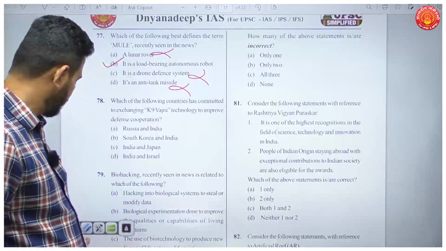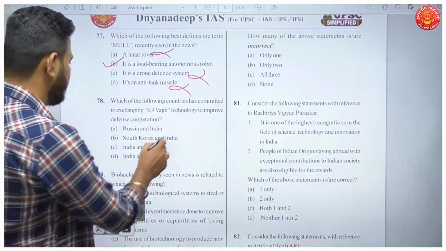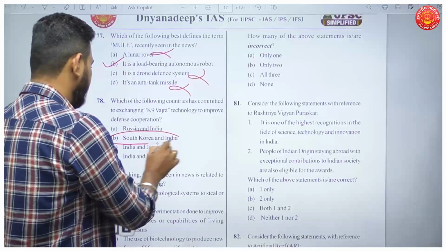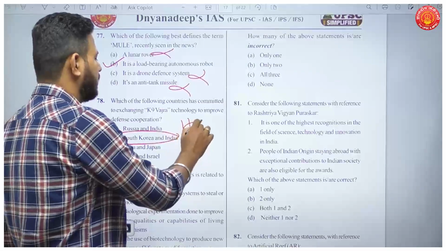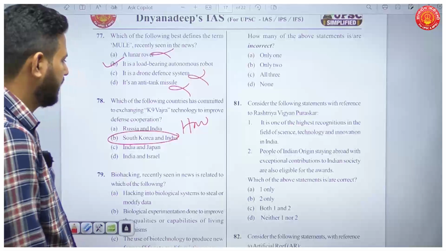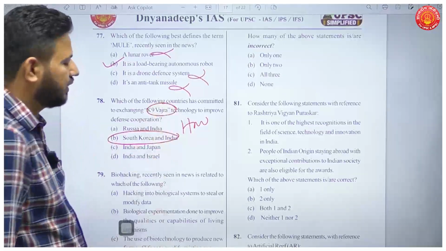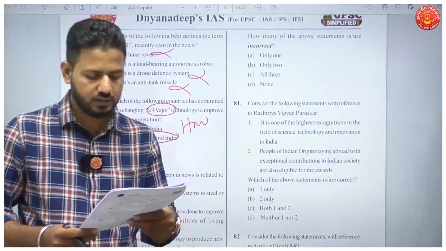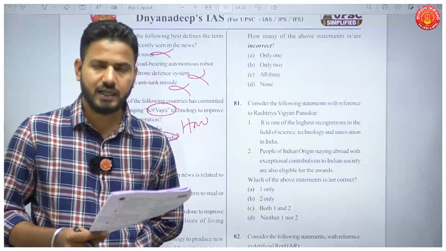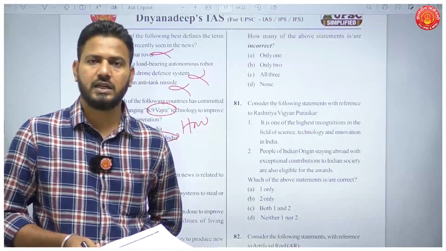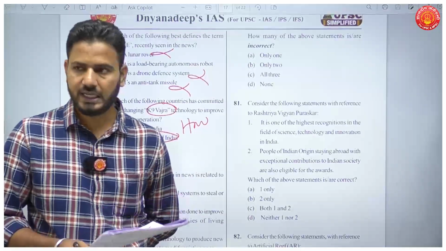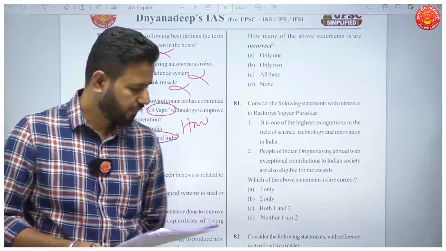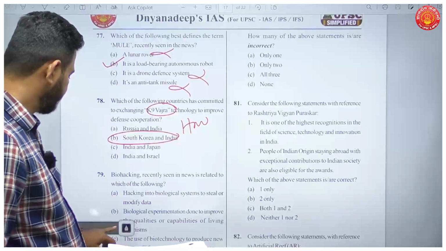So the answer to this question, again defense related, is South Korea and India. These are howitzers or guns, K9 Vajra. These are based on Korean guns, which are known as K9 Thunder. Okay, K9 Thunder. So we are developing it as K9 Vajra in India. Now, question number 79.